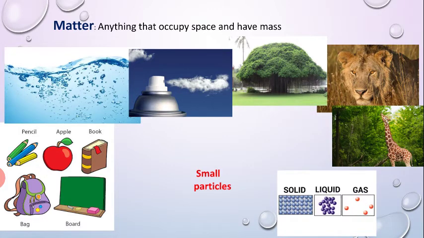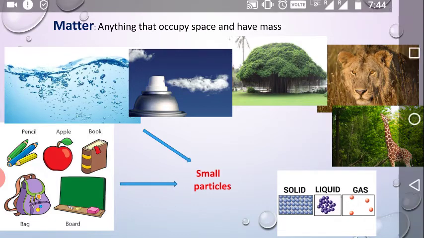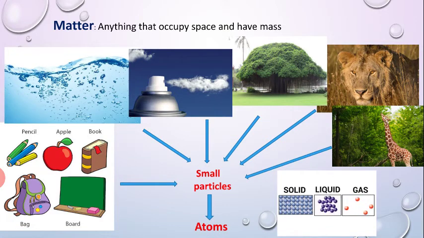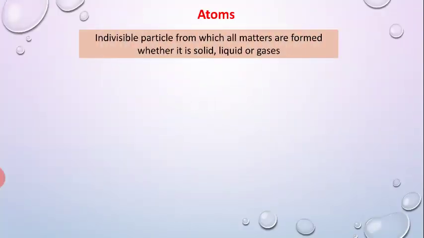This matter is made up of small particles, and these small particles are called atoms. So now we will try to understand what an atom is. An atom is the individual particle from which all matter is formed.